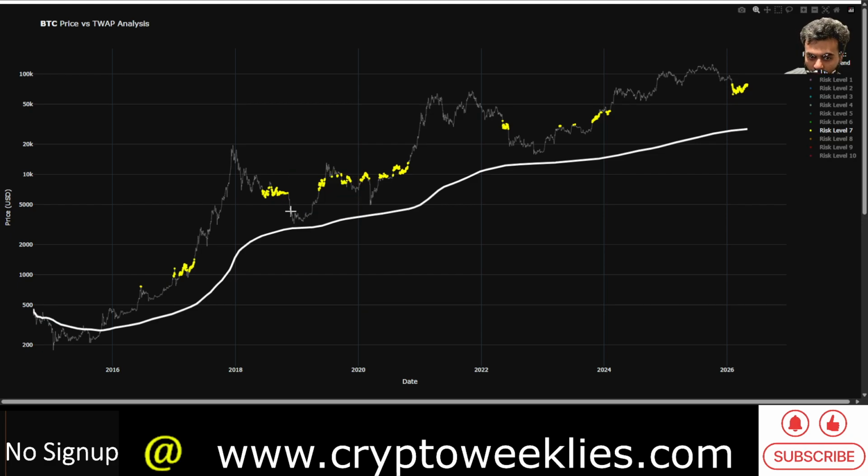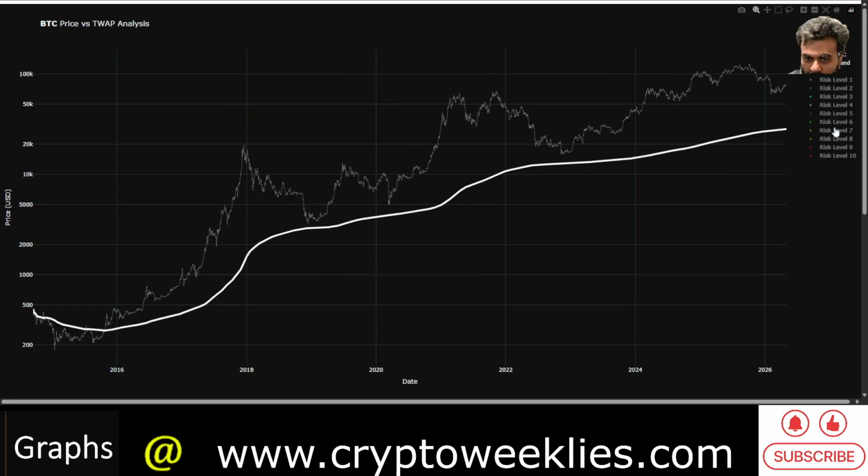Then again, I'm not arguing that there has to be a 50% drop like there was from risk level 7 to risk level 4 or risk level 3, where the price action at that floor was at around 3,600, and 10x would be 36,000 for Bitcoin. That would be way too bearish. The entry point for risk level 5, if we go by the 10x logic, would be close to 50k. That was $4,800 back in 2018.